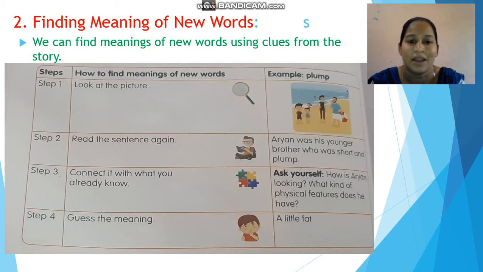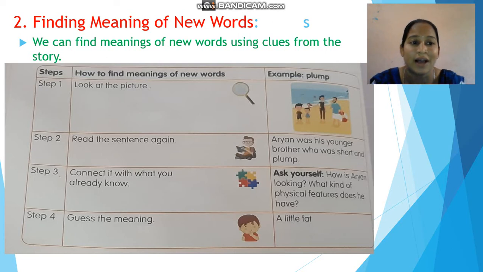Now, second step, read the sentence again. So, here in the example, we are going to read the example. Aryan was his younger brother who was short and plump. Next, step 3. Connect it with what you already know.